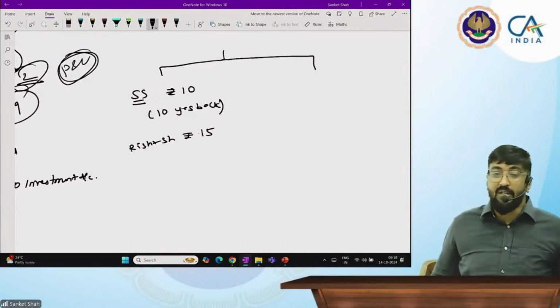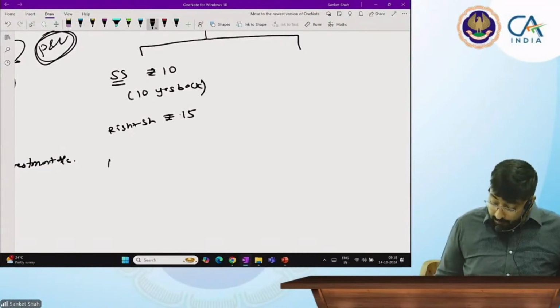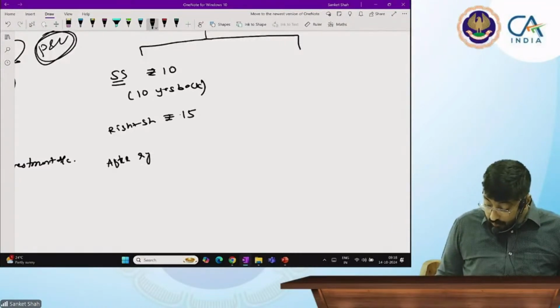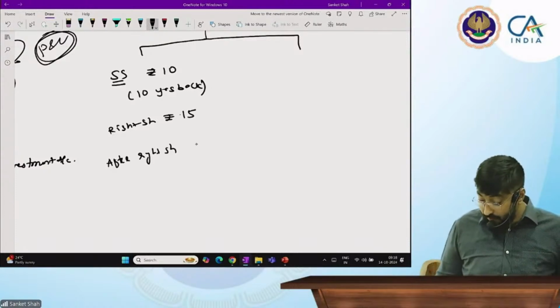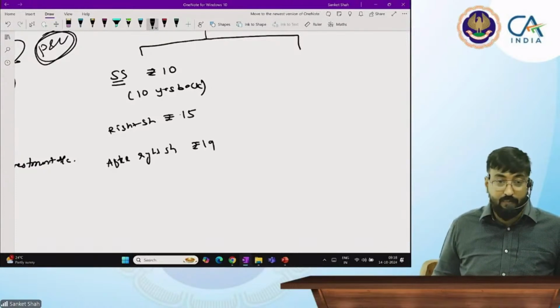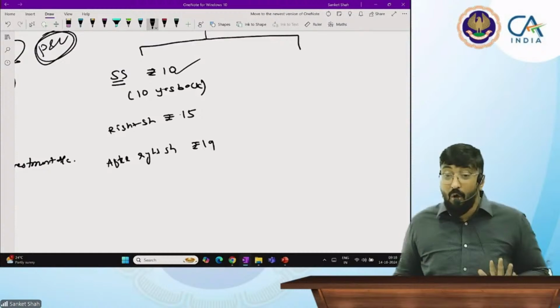So the right shares we are buying at 15 rupees. Sanket sir is buying it at 15 rupees. But after right shares, the overall market price of that share of Reliance is rupees 19. Sanket sir held it 10 years back, so there is no loss for Sanket sir.